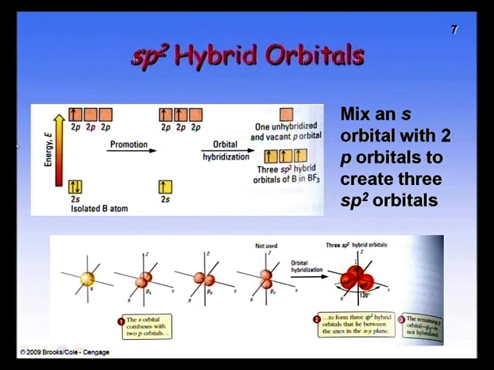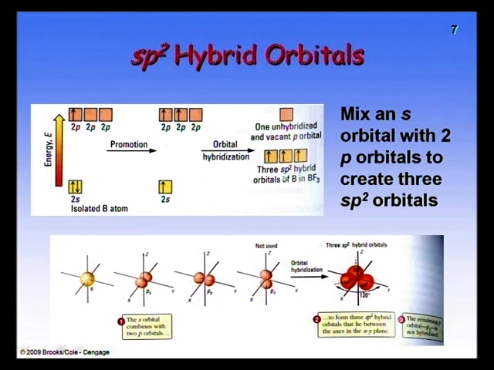Sp2 hybrid orbitals. The atomic number of boron is 5. So the electron configuration is 1s2, 2s2, 2p1. Electrons promote from s orbitals to p orbitals. After promotion, the excited state electron configuration is 1s2, 2s1, 2p1x, 2p1y. In the excited state, electrons move from s orbitals to p orbitals and these s and p orbitals intermix with each other.